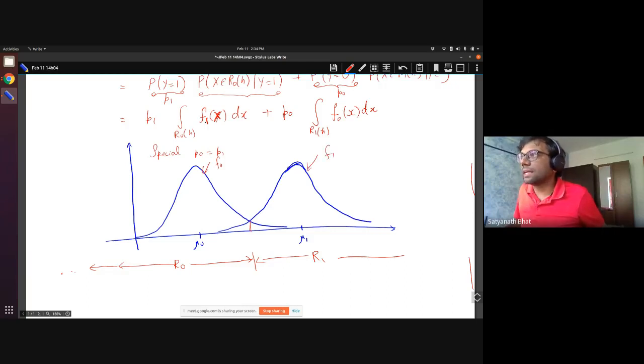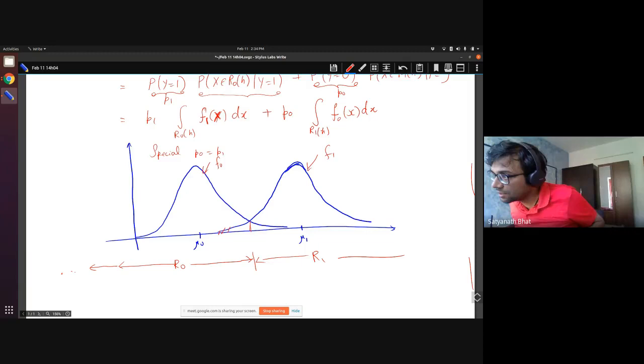Okay, so when I'm integrating F1, that means I'm looking at the area under the curve of this region. Sorry, this is F1, right? So I'm looking at the area under the curve of this region. Harsimran, it's clear, right? Whenever I'm integrating F1, I'm looking at this. And now I'm saying the integral for R0 of H, so this is the region for which I'm doing it.